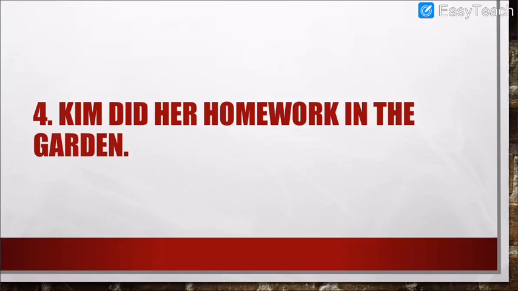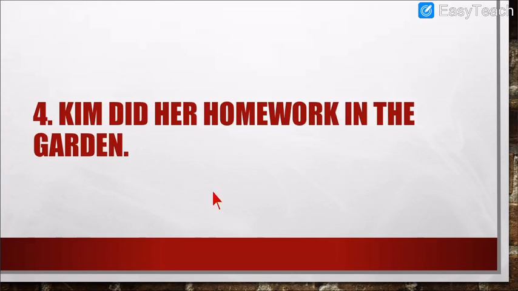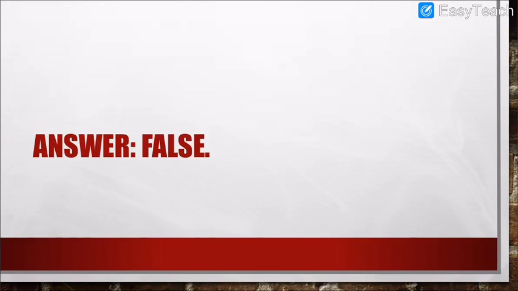Number 4. Kim did her homework in the garden. Did she have a garden at her house? No, she had a barn, she had a field, she did not have a garden. Now, what do you think? Kim did her homework where? In the garden? No, not in the garden. So this statement is false, because she did her homework in the barn where Happy was taking rest. So Kim did not do her homework in the garden. That is why this statement is false.